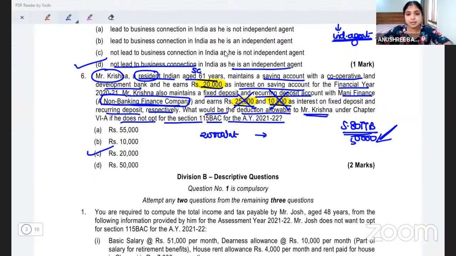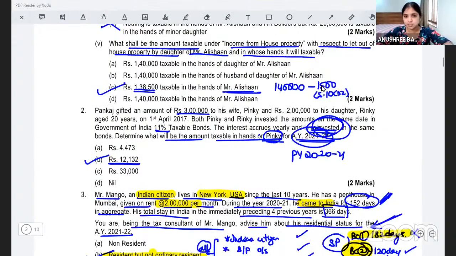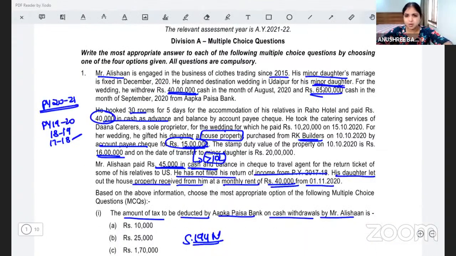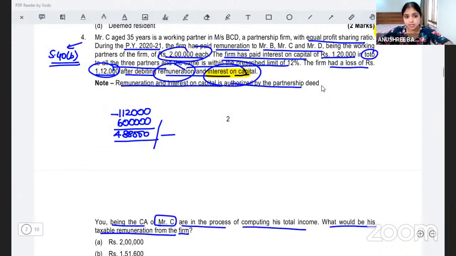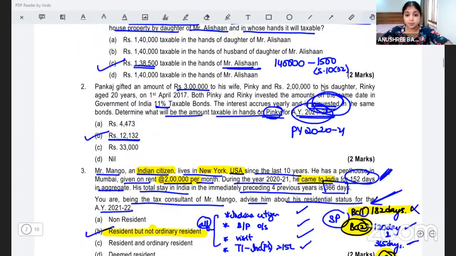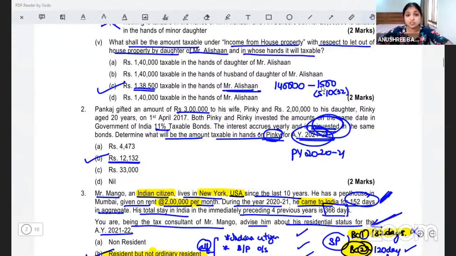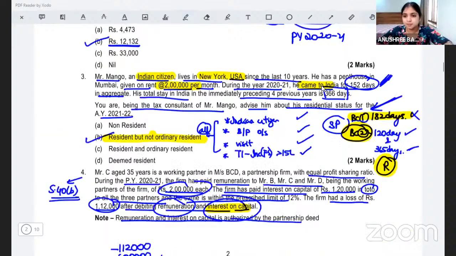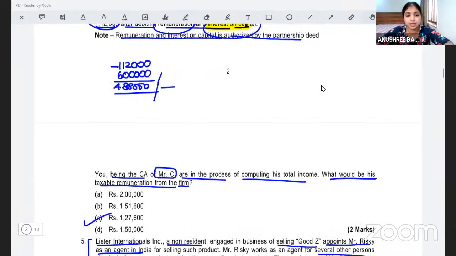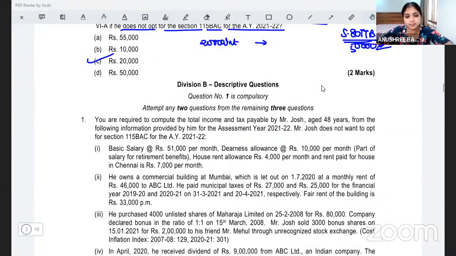All clear, right? So with this, we are done with all the MCQs of the April 2021 mock test paper. I hope all of you are clear. The questions were not very complicated. We did have some good questions like the 40B question. Then remember this question we worked out, interest on interest, income on income. This Pankaj and Pinky question. These two questions are good ones. The rest of them are pretty straightforward, which I'm sure you would have been able to do even otherwise.